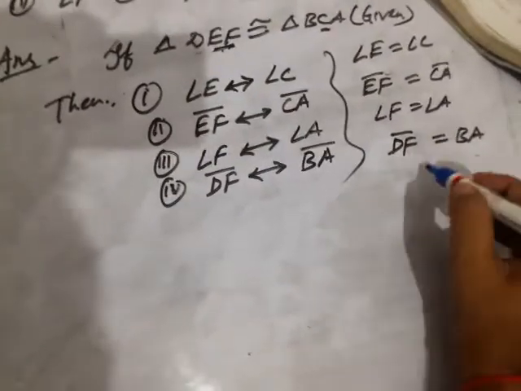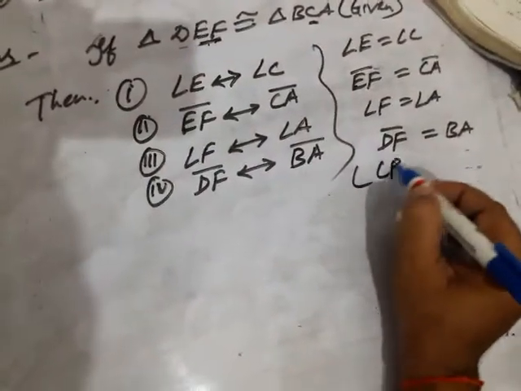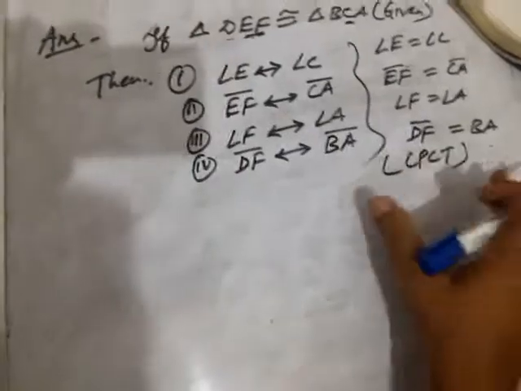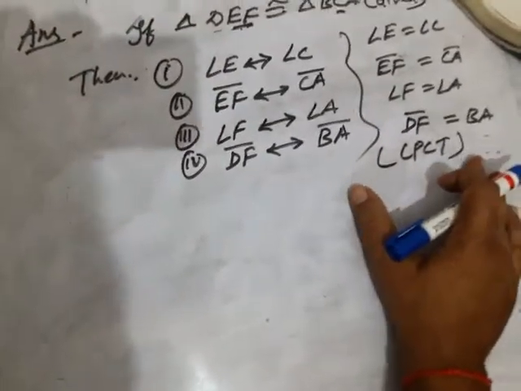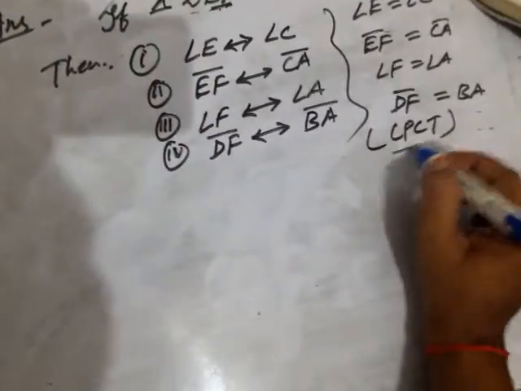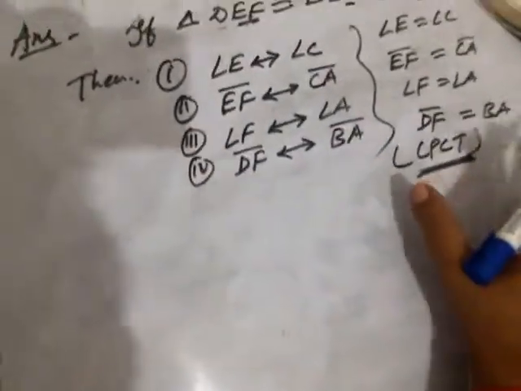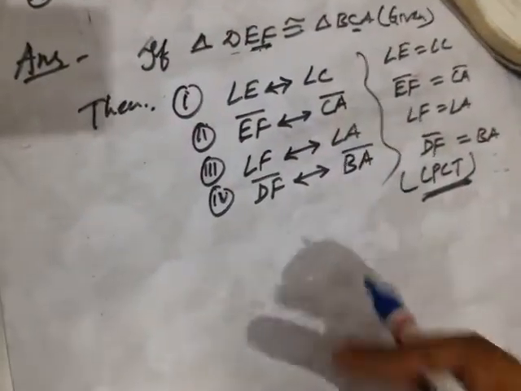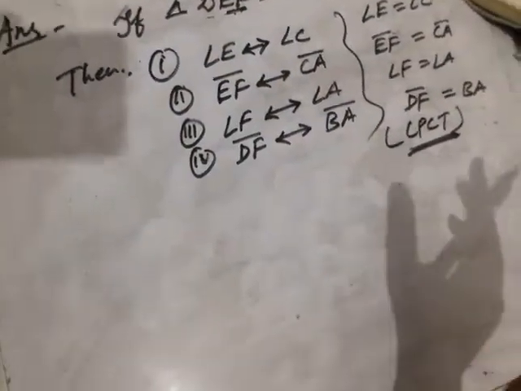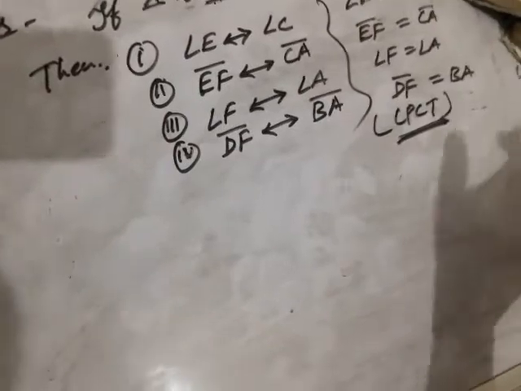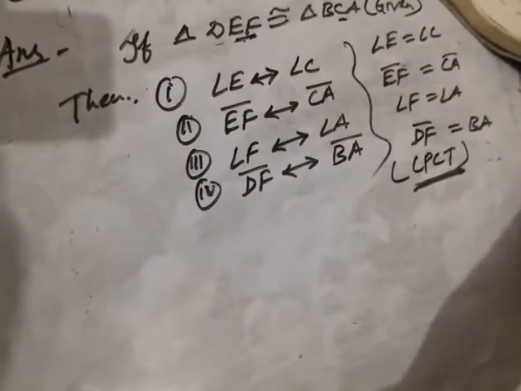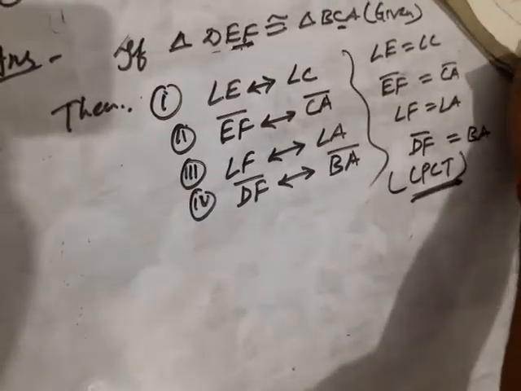They are known as corresponding parts, CPCT. Okay, clear? So they fall in the category CPCT. CPCT is the rule under which these parts are equal if two triangles are congruent. So sometimes it is asked, what is the full form of CPCT? CPCT is nothing but corresponding parts of congruent triangles.